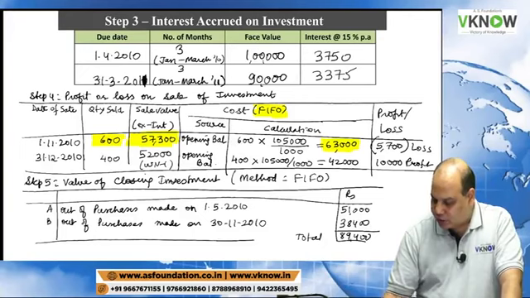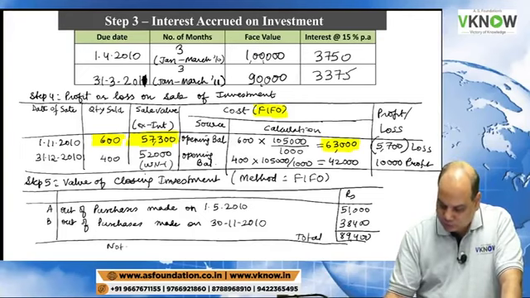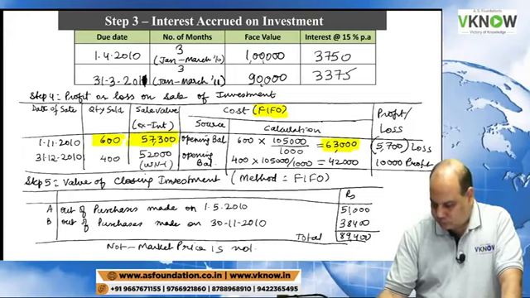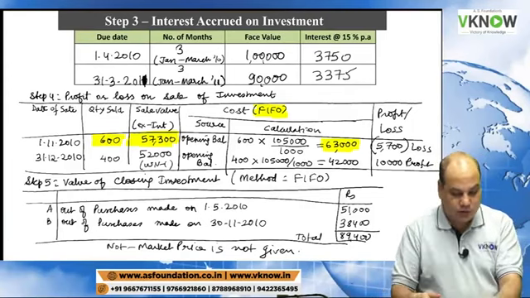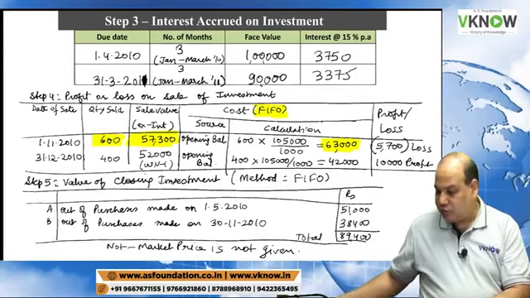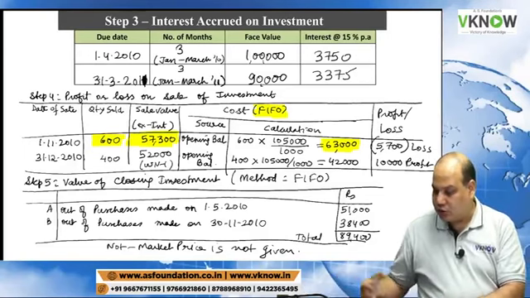Note, market price is not given. So what is not given, ignore. What is given, based on that, do the calculation.